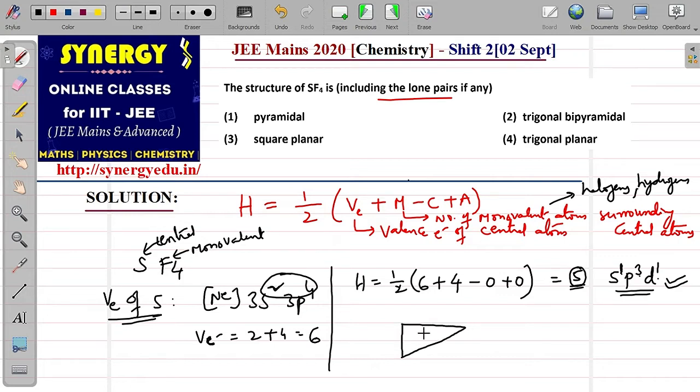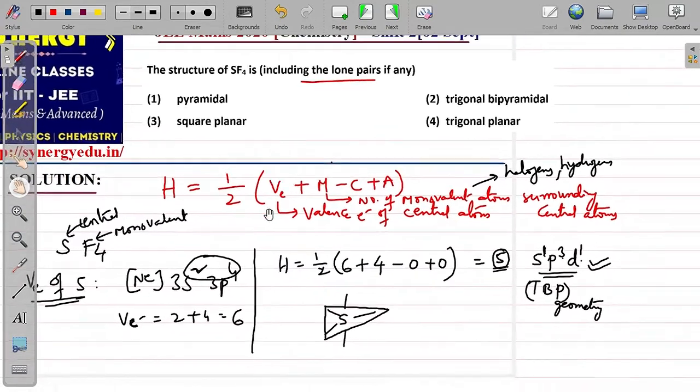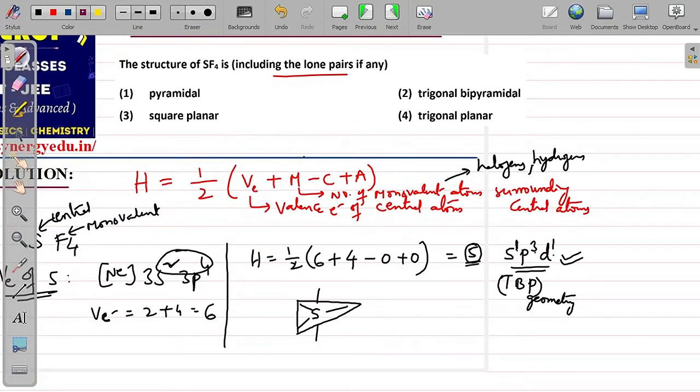There will be sulfur up and down. So it is a trigonal bipyramidal, TBP is the geometry. This is the geometry. Now in this geometry, electron domain geometry, now here if you see lone pairs, how many lone pairs are there in this compound?